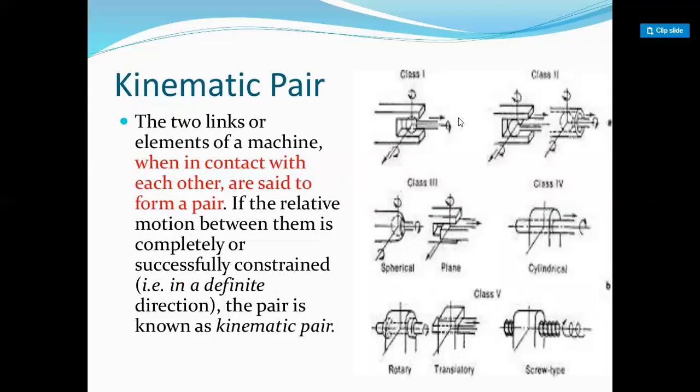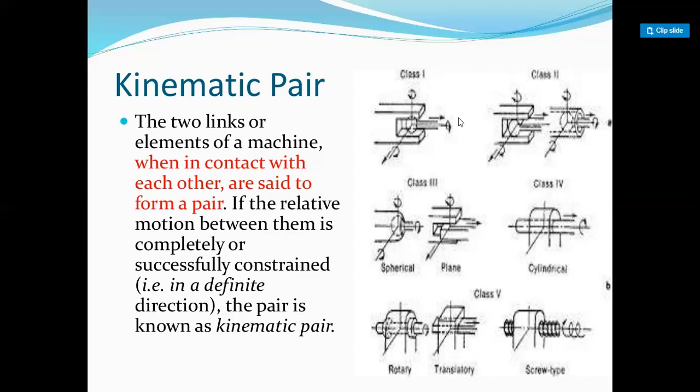Next, kinematic pair. Now, what is a kinematic pair? If two links or elements of a machine are in contact with each other, they are called a pair. This is a simple pair. But for a kinematic pair, it must have relative motion.